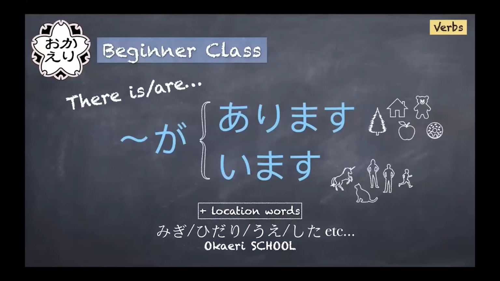So, today, in the beginner class, 1年生 first grade class, we'll be learning blah blah があります or blah blah がいます. In English, there is or there are. And you can see some doodles here. You will see it later. Why they are there. Plus location words.